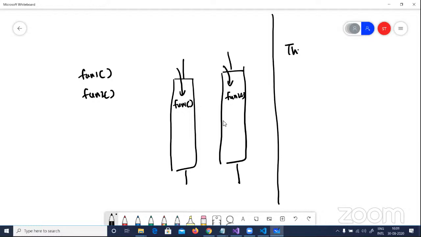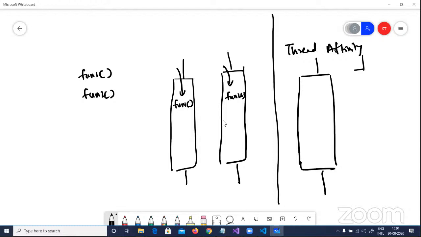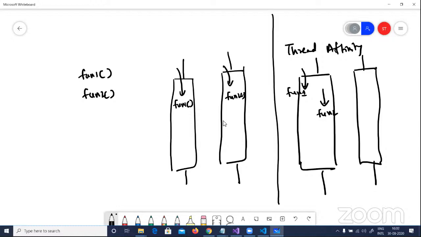If you go and say new thread and thread.start, even though you have two cores out there, because you have a thread affinity towards one core for whatever reason, both of these functions try to run on the same core. So function one runs, then after some time the core gives time to function two, then function one runs again, and then again it gives some time to function two.